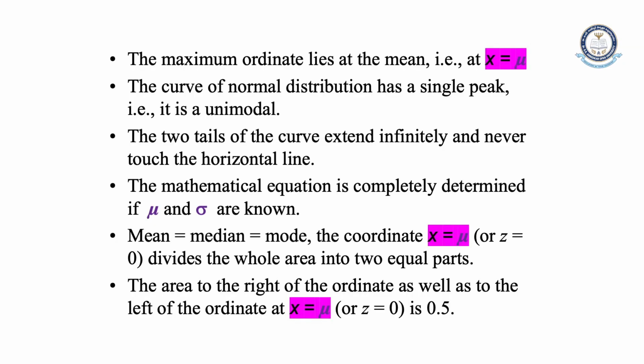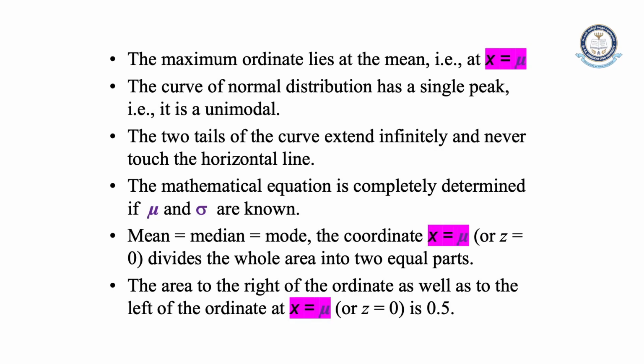Next, the maximum ordinate lies at the mean value. That is where the bell shaped curve has maximum elevation, at the point mu, that is the mean. At x equal to mu, the ordinate value is 1 by root 2 pi sigma. The curve is always maximum at x equal to mu, and there is a single peak only, that is, a unimodal curve.